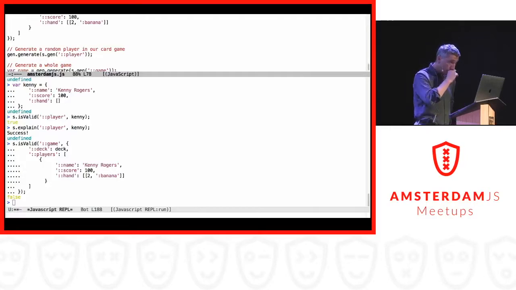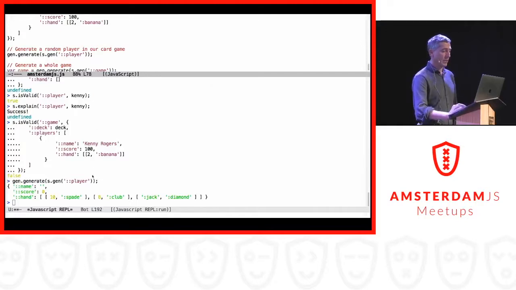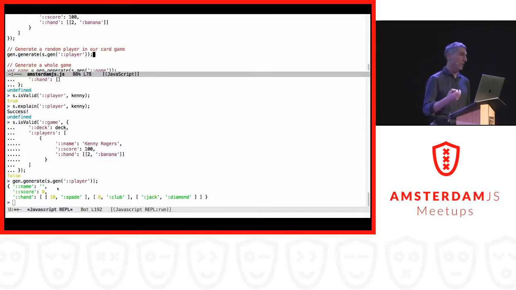Okay, now that we have defined all the data structures, we can start generating players and start generating games. Let's first try this with the specification of a player, and based on that generate one single player. And you can see the generator creates a player with an empty name, a 0 score, and a handful of cards. Now, the reason that this name is empty and the score is 0 is that the test generator, the properties generator, initially always starts with an empty string and with a 0 score. So this is a nice test input because you can see if it's allowed to have players with no name, for example. So this is a very nice test case.